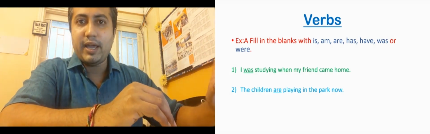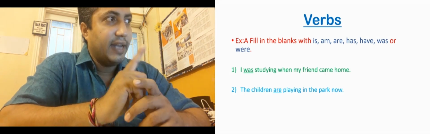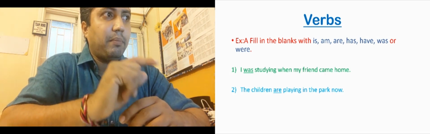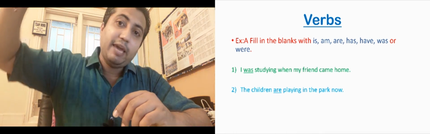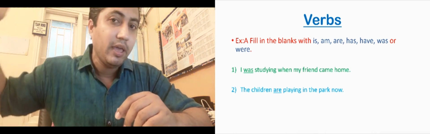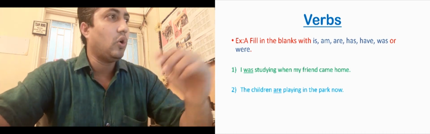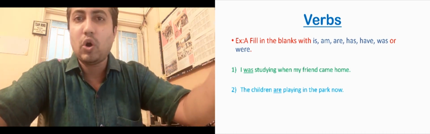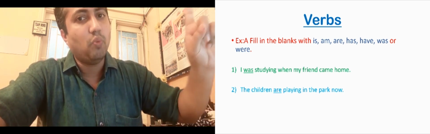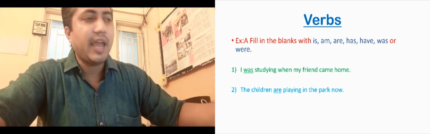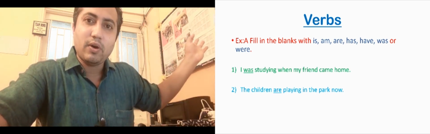So let us go by understanding through two solved examples. First one, I dash studying when my friend came home. Came home means this is a past matter, when he came, it was in past. So for past we will use was or were. So with I we will be using I was. Okay, so I was studying when my friend came home.